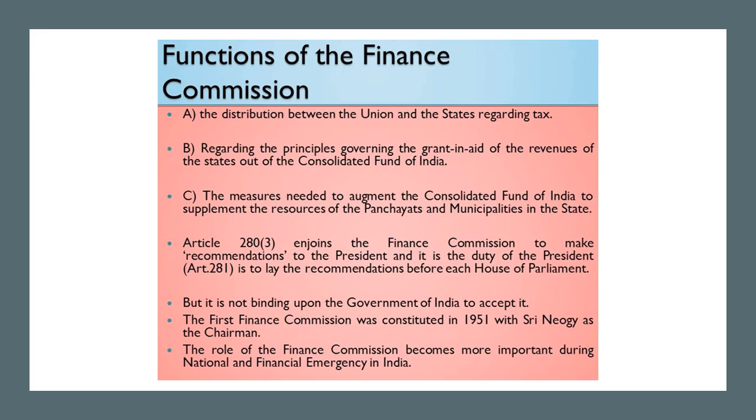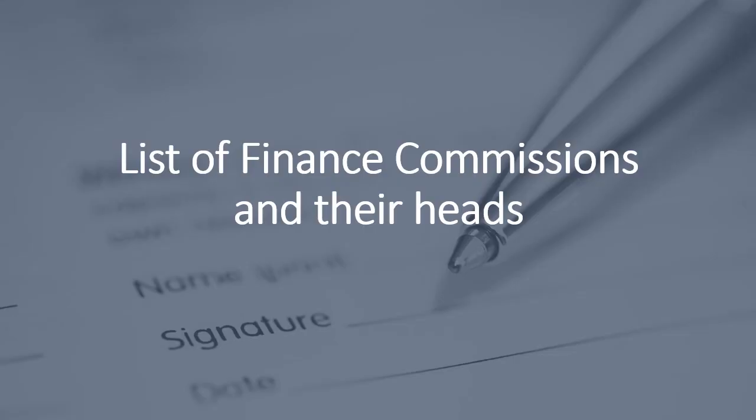And here it says that as per Article 280, the Finance Commission is permitted to make recommendations to the president, and it is the duty of the president to lay the recommendations before each house of the parliament. That means the president lays the recommendations before the parliament, but the Finance Commission's recommendations are not binding upon the government to accept. The recommendations are given by the president, but it is not compulsory that they would be accepted.